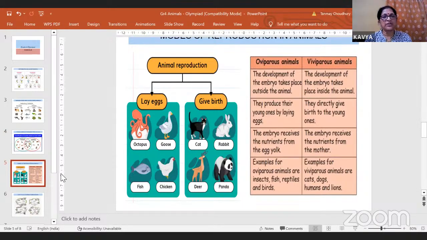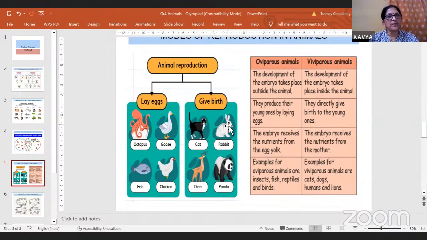Reproduction. Based on reproduction, animals are of two types. They lay eggs or they give birth. The ones which lay eggs are known as oviparous. Ones which give birth are viviparous. Now here there is one exception. All the mammals give birth. Okay. But there is one mammal, the duck-billed platypus, which lays eggs. There's a question on that. So when we do the question, I will write it down for you. So duck-billed platypus and the spiny anteater. These are the two exceptions.